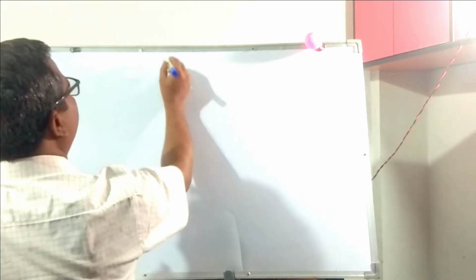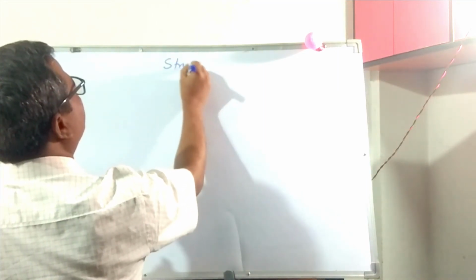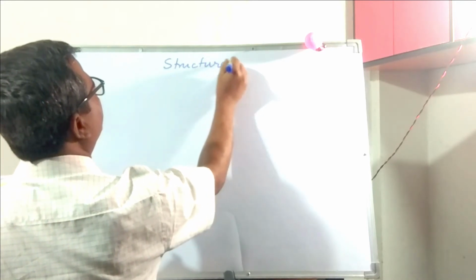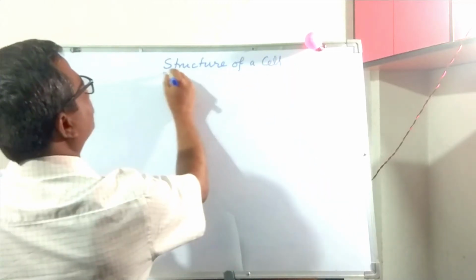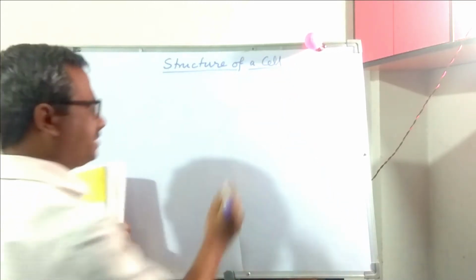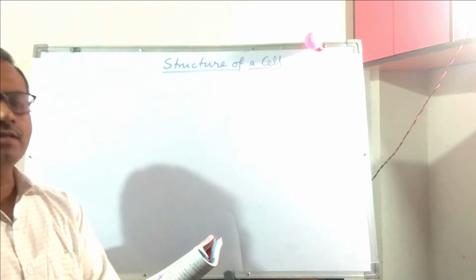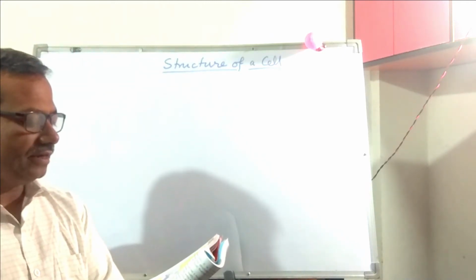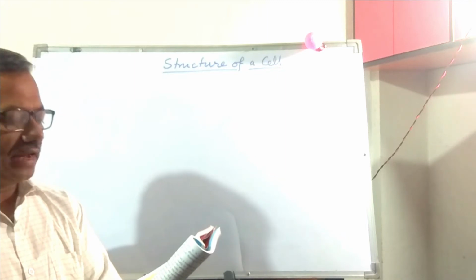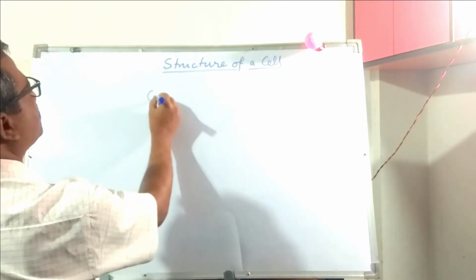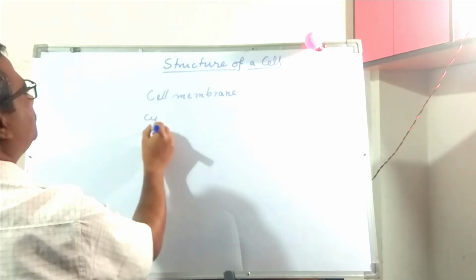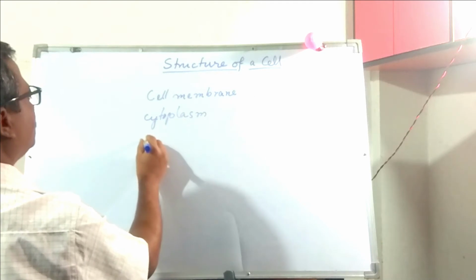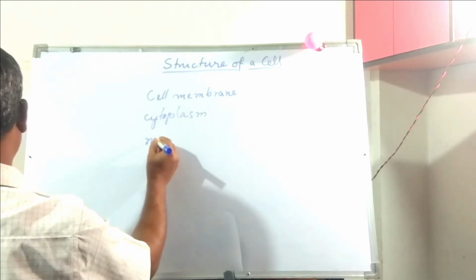Today we are going to discuss in detail the structure of a cell. All plant and animal cells have basically three parts: cell membrane, cytoplasm, and nucleus.